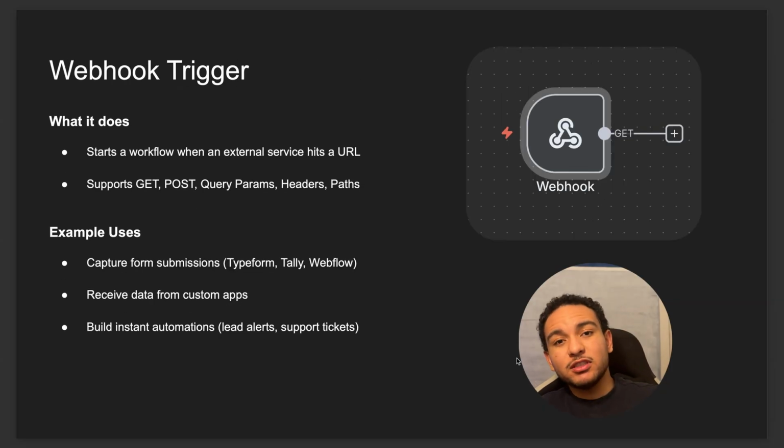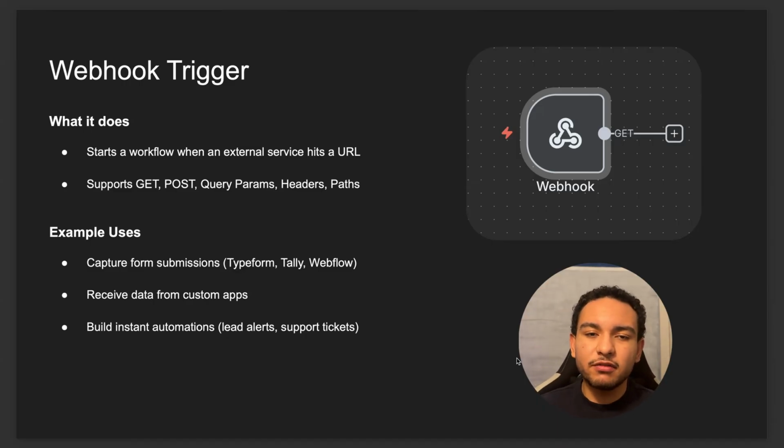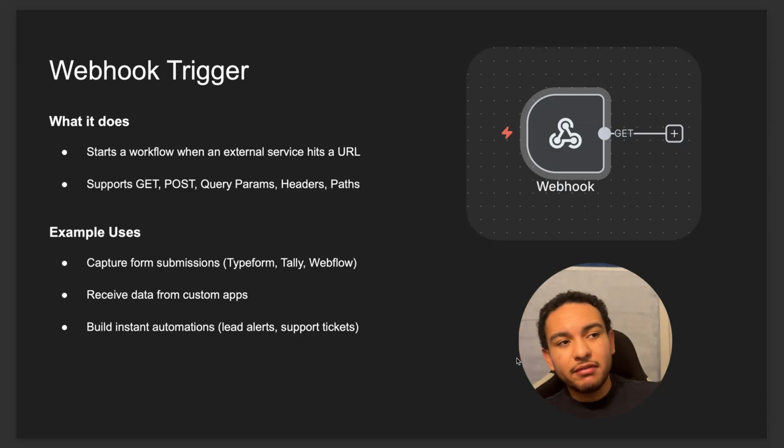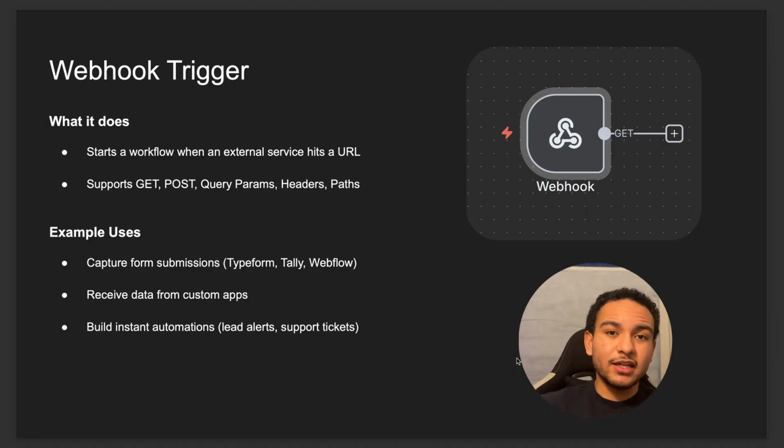The second one that we have is a webhook trigger. Now this one's a little bit more complex, but it's really great also. This one starts a workflow when an external service sends out basically a signal to this webhook. So what a webhook is basically, you can think of it as like an antenna, right? It's always listening and waiting for a signal. And when some other service is going to send data over a URL, the webhook is going to receive it because, like I said, it's an antenna. And once it receives it, then it's going to start the workflow with that data that it just received.